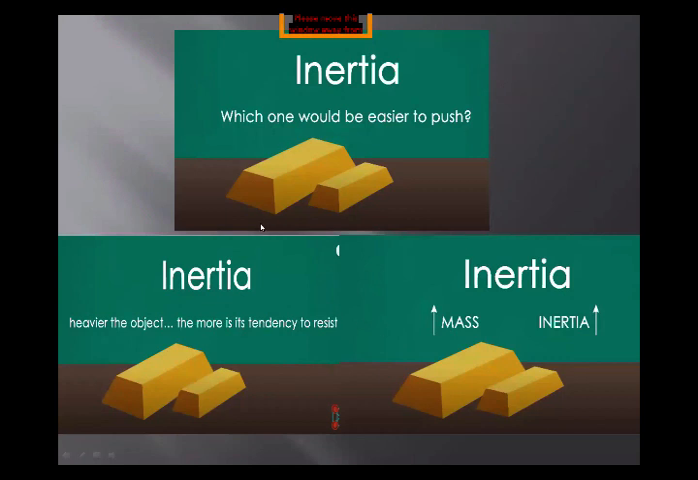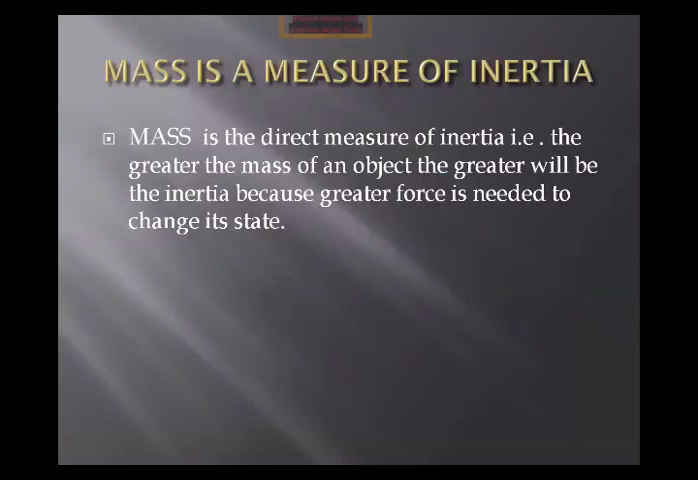I again repeat that a bar having a greater mass possesses a greater amount of inertia, and the bar having a lesser mass possesses a small amount of inertia. Now we will state that mass is a measure of inertia. That is, the greater the mass of an object, the greater will be its inertia, because greater force is needed to change its state. Okay, students.